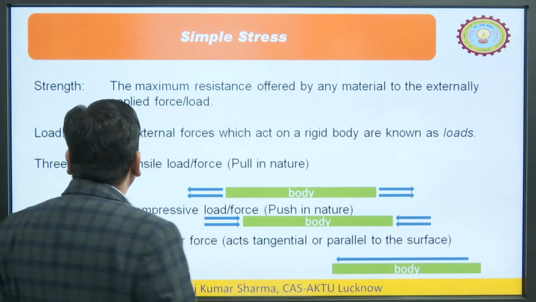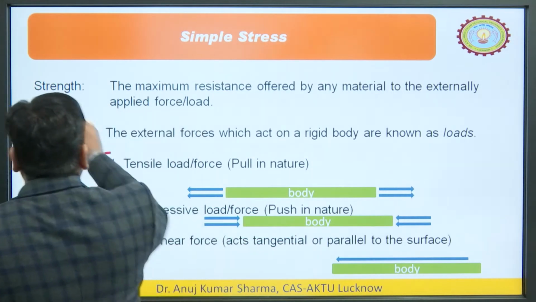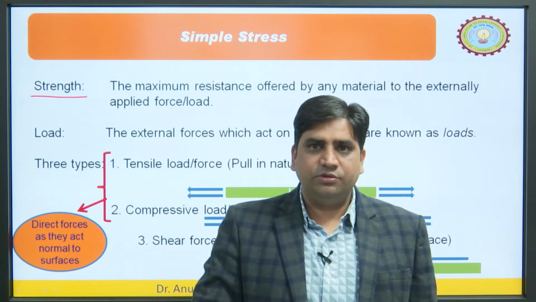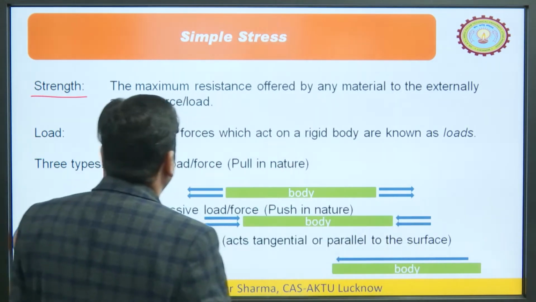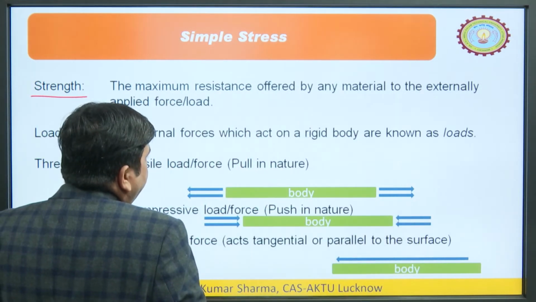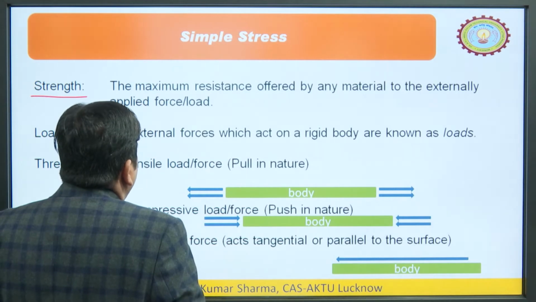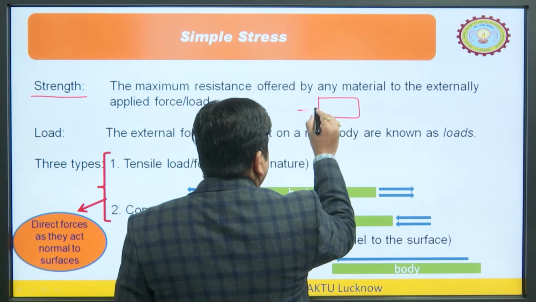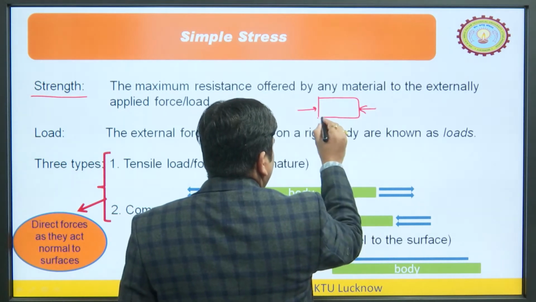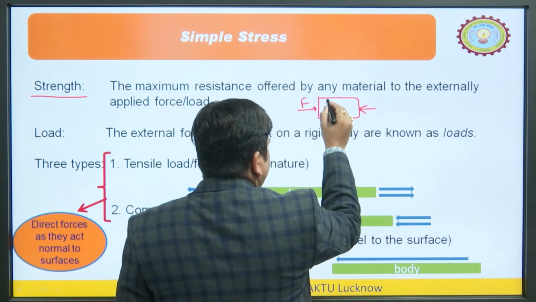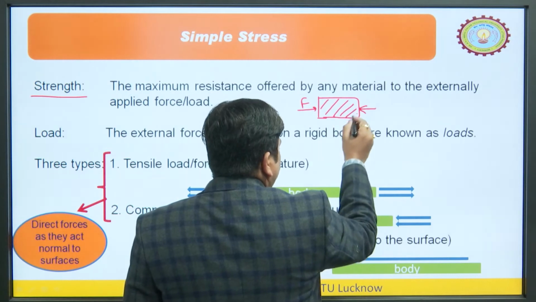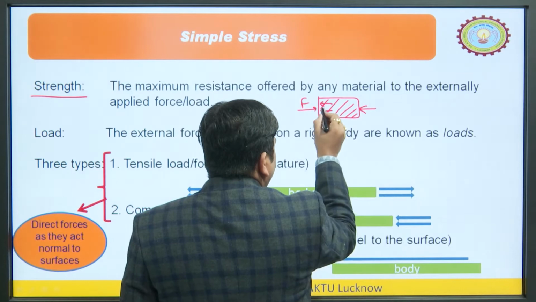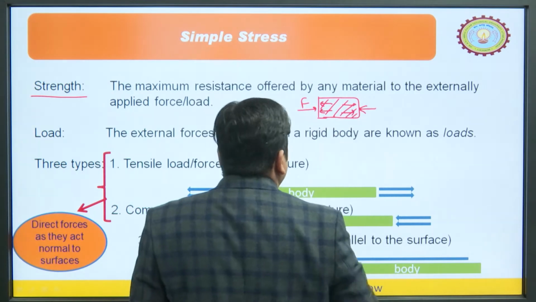We will discuss strength, because it is sometimes known as strength of materials. Strength means the maximum resistance offered by any material to the external applied force or load. Let us say this is the object and we apply some force on this. It is a compressive load. If we apply this force on this object, it may be deformed, or it applies some resisting force.